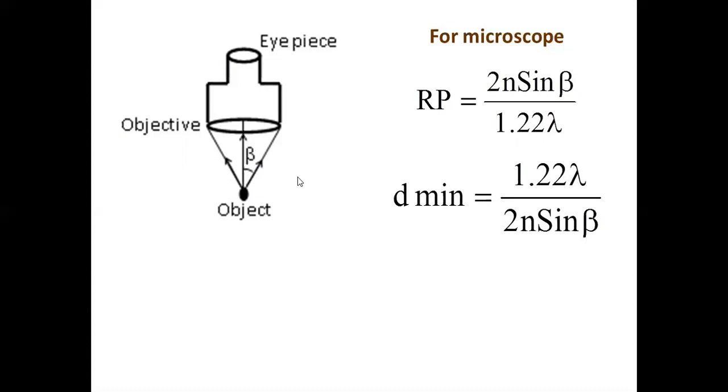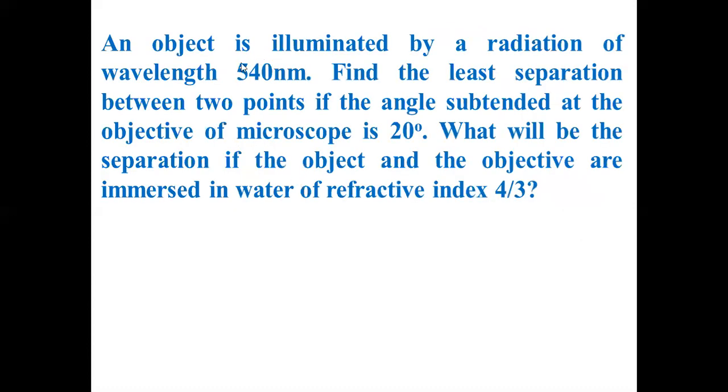Now coming back to the problem, wavelength is given, wavelength of light coming from the object, half angle you have to reduce it to 10 degree. Then what will be the separation? This is the next part. What will be the separation if the object and the objective are immersed in water of refractive index 4/3? What is the minimum distance between the two objects so that they can be seen clearly in the microscope?